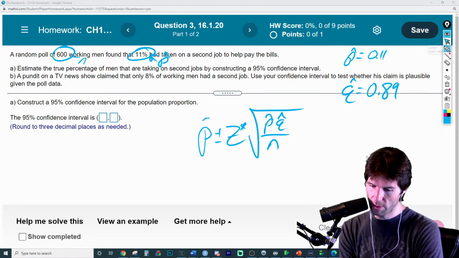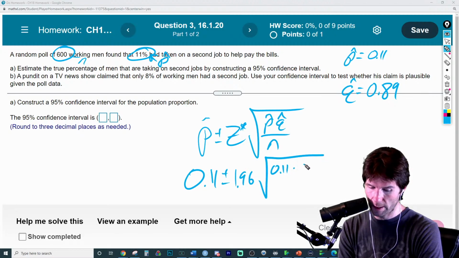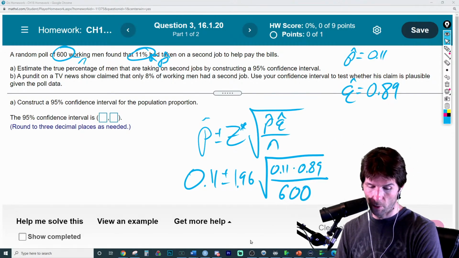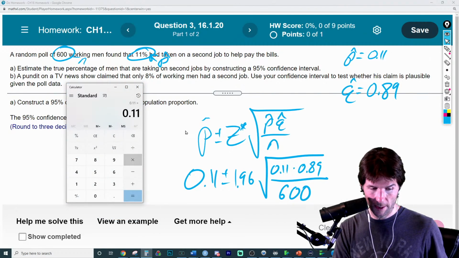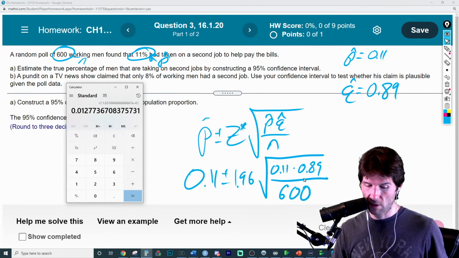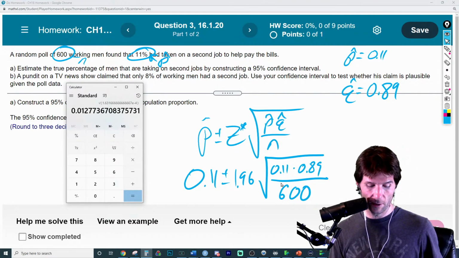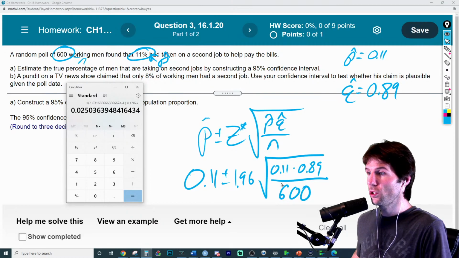We need to plug in the numbers now: 0.11 plus or minus 1.96 times the square root of 0.11 times 0.89 over 600. As long as we don't make any math error, we should be good. I would solve for the margin of error first. So 0.11 times 0.89, divide by 600, square root. That is the standard error. The standard error times 1.96 is the margin of error, which we have now found is 0.025.